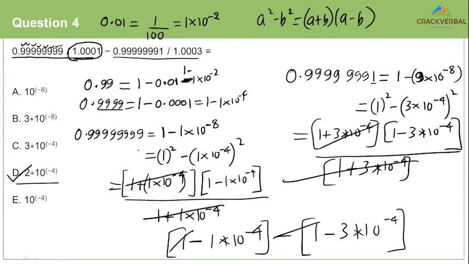So this is an official 700 level question, wherein if you don't know the approximation methods of converting a decimal to a fraction, you know you're in trouble. And if you can't work out a pattern like this, you again know you're in trouble. So when you have a large number like this, don't get overwhelmed, don't get overawed. Try to work from a smaller number, try to build a pattern, and once the pattern is built, you'll be able to deal with the actual number much more easily. Clear on this?